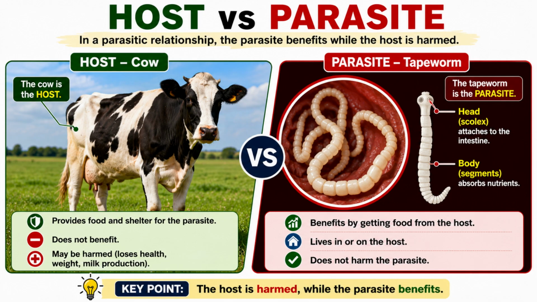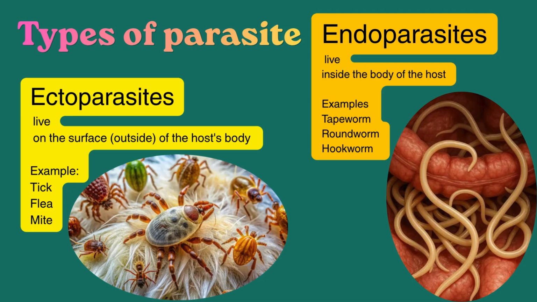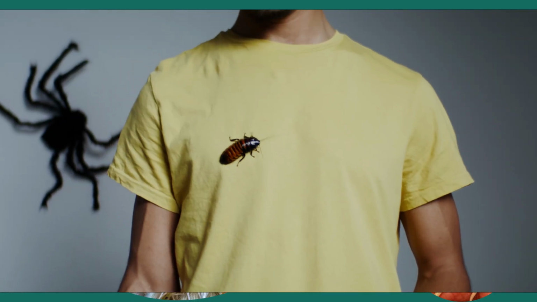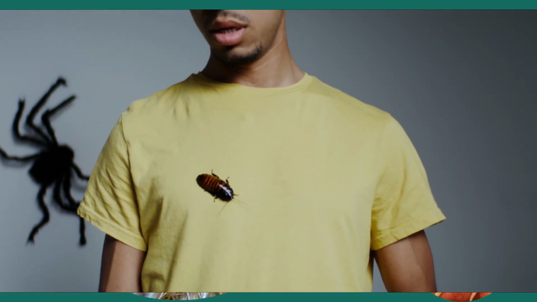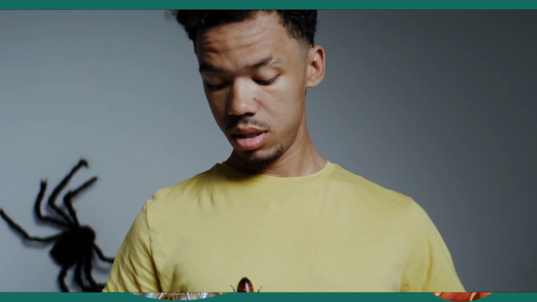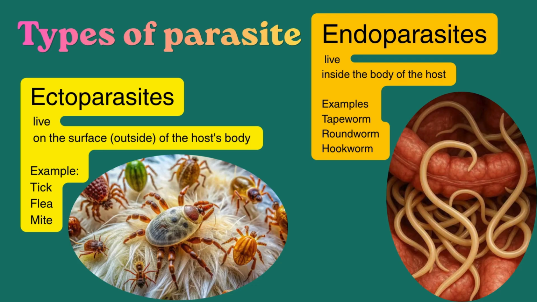So there are two types of parasites. One is the endoparasites. The endoparasites are the parasites which live inside the body of the host. For example, we have tapeworms, roundworms, and hookworms which live inside the body of the host. The second type is the ectoparasites.